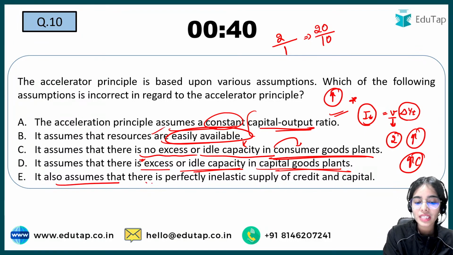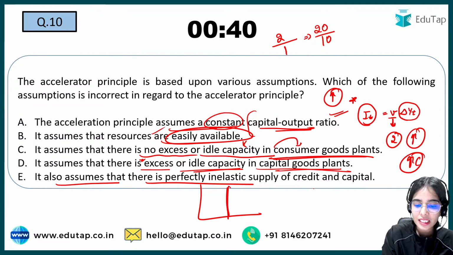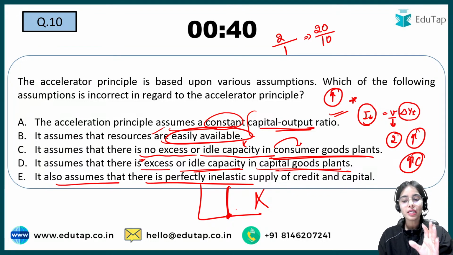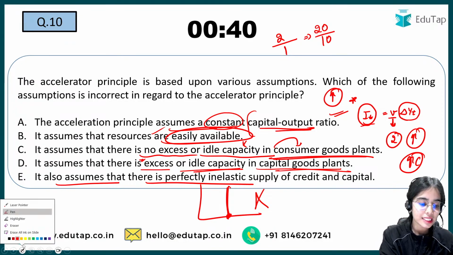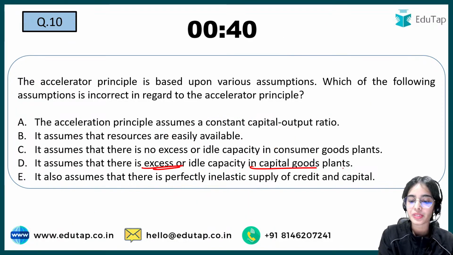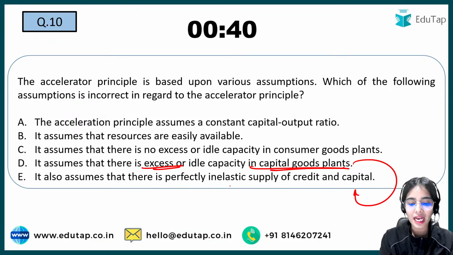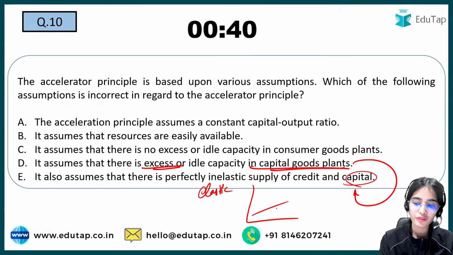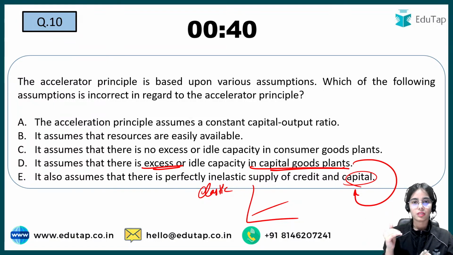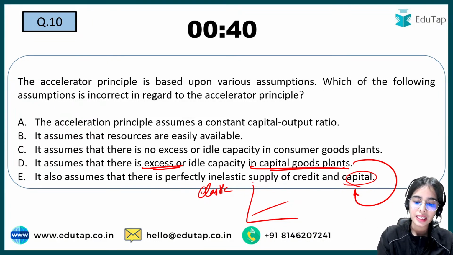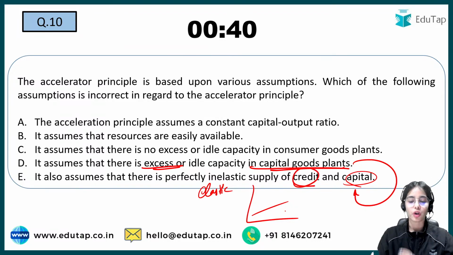It also assumes that there is perfectly inelastic supply of credit and capital. That is wrong. Actually, inelastic means that the supply of capital cannot happen. No, it is said that there is excess capacity in the capital goods plant. That means there is easy supply that can happen. There is elastic supply of the capital. That means as soon as there is the demand for the capital, the supply of the capital will happen. As soon as there is the demand for the credit, the supply of the credit will happen.